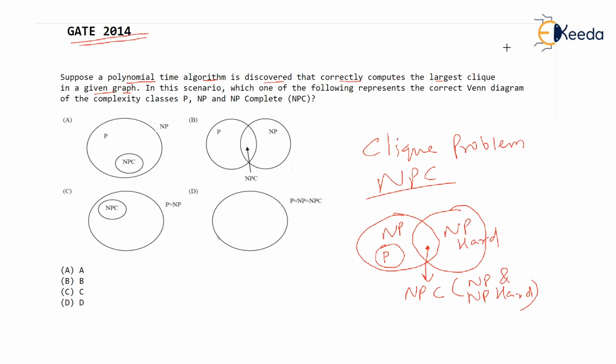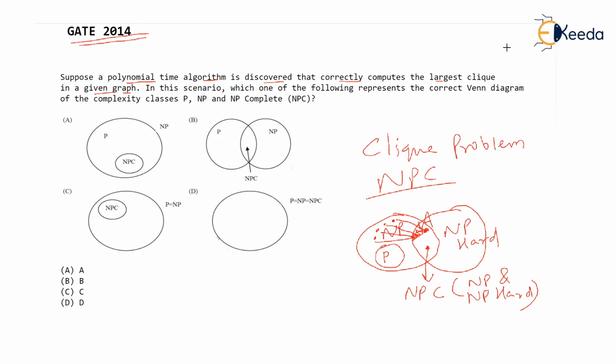Just understand again, what we mean by NP complete problem is that every problem in NP, whatever problems are there in NP, are reducible to the problem in NP complete. So we have the clique problem, isn't it? Imagine that this problem A is a clique problem in NP complete. Then all the problems in NP are reducible in polynomial time to this clique problem. What that means is that the clique problem is as hard as all these NP problems.